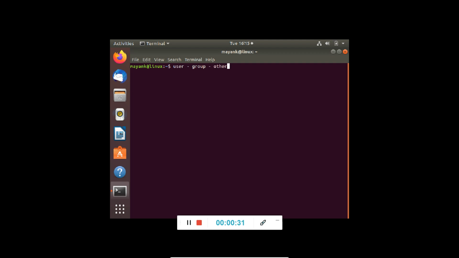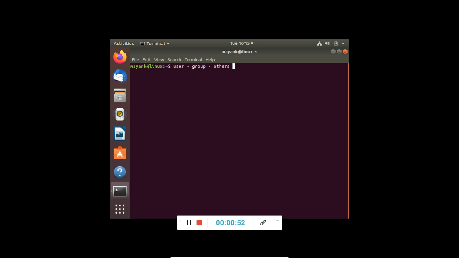part is for others. User is the user to which the file belongs. Group is for the users who are the members of the group for that particular file, and others, all others except those included in the user and in the group.